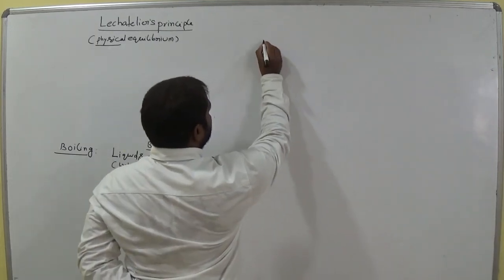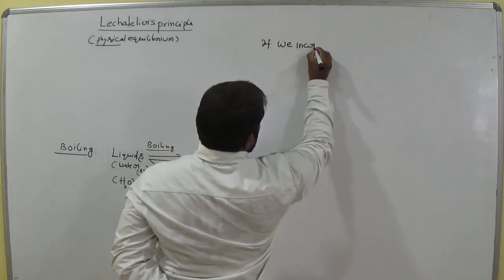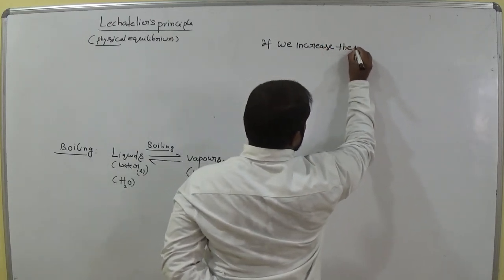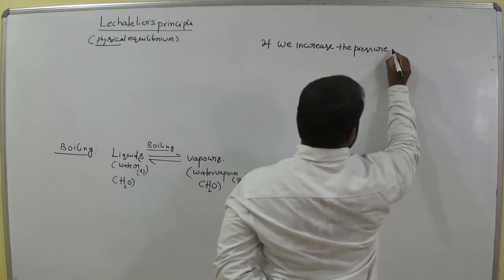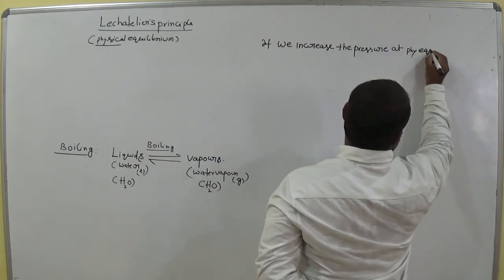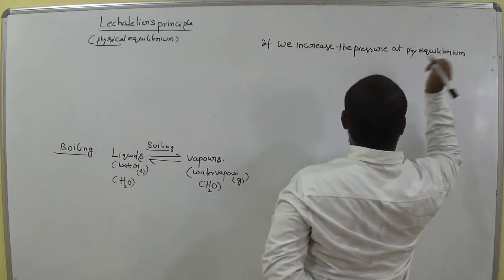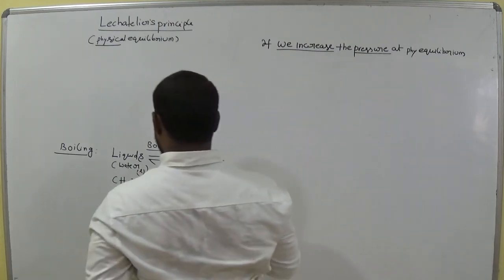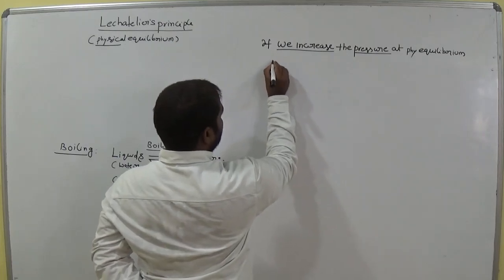In the second case, if we increase the pressure at physical equilibrium, let's take this example, the case of boiling.